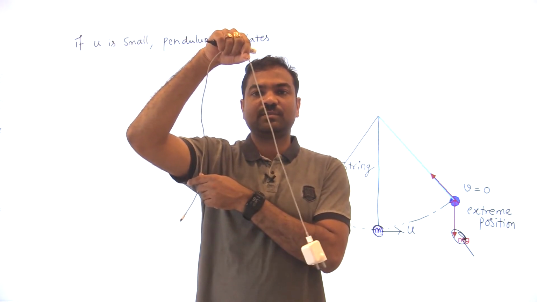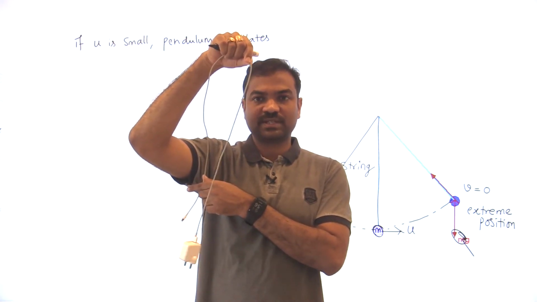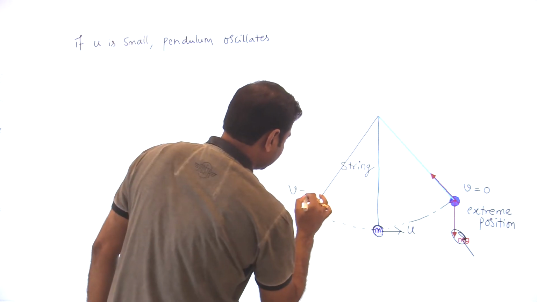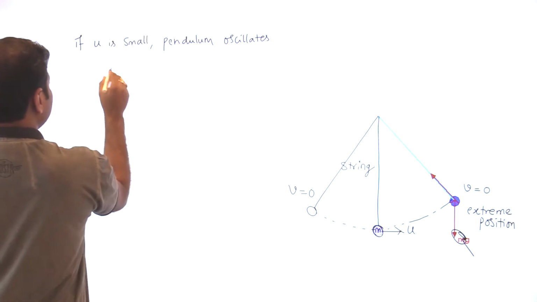See, at the extreme position, what is the velocity? 0. That's why it is coming to rest. Here also, what is the velocity? 0. So for oscillation, the pendulum is oscillating.